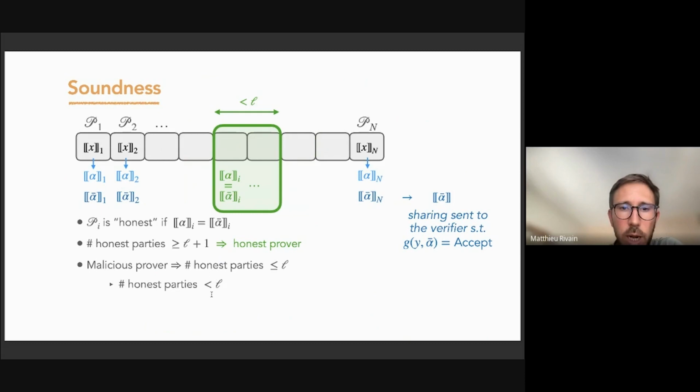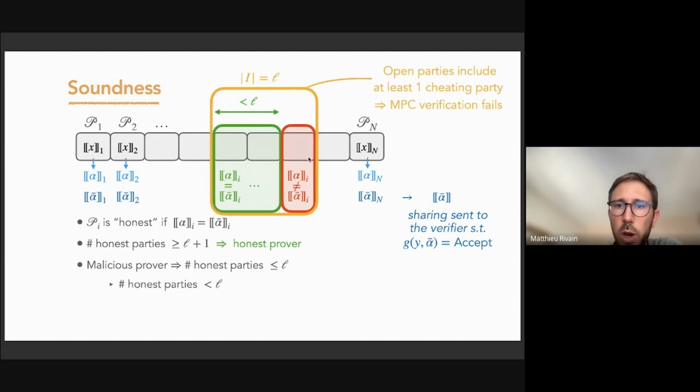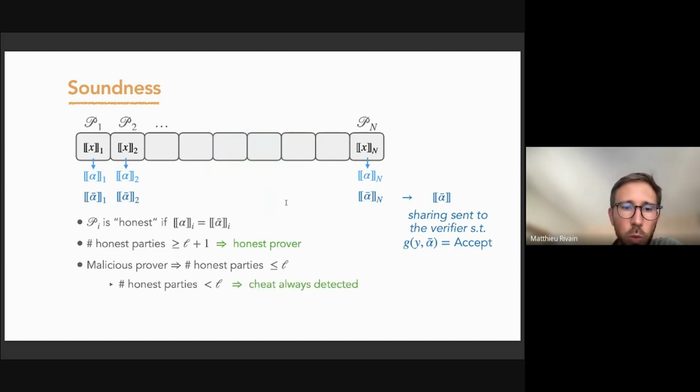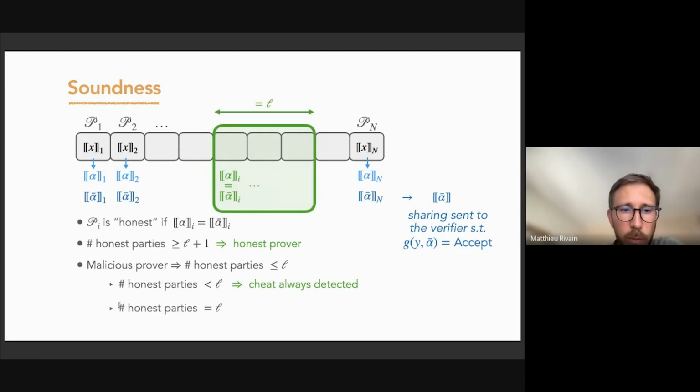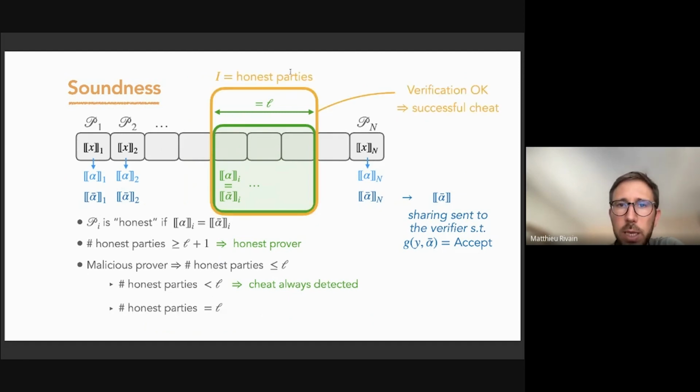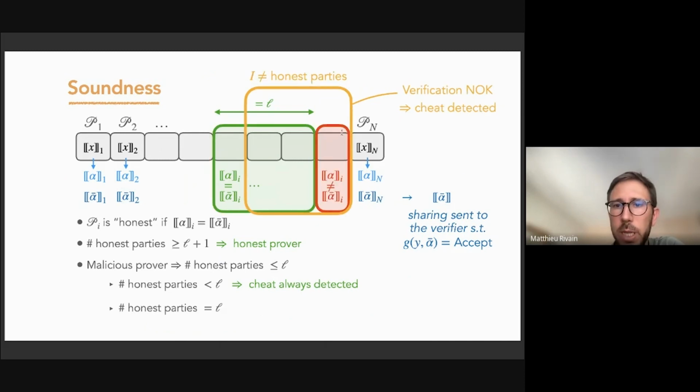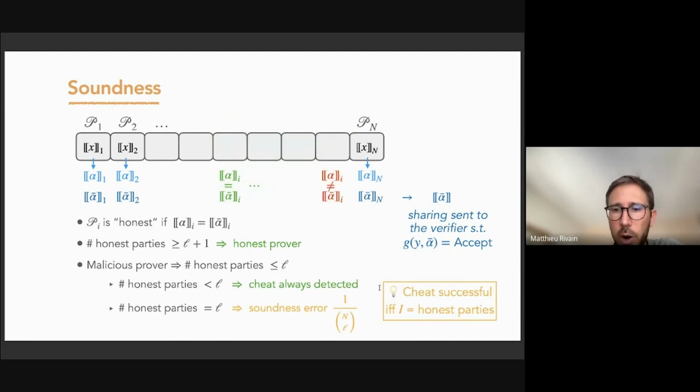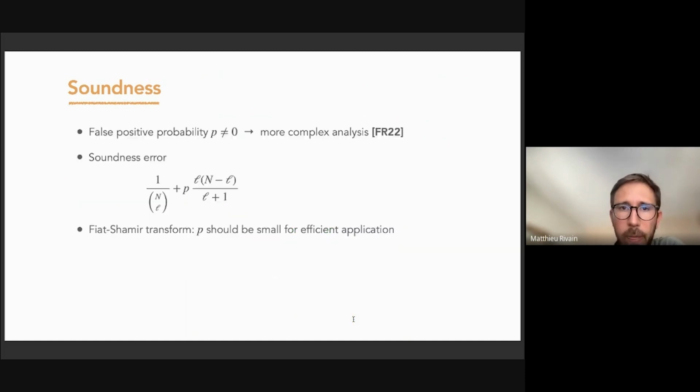So in case it's strictly lower than L, the cheat will always be detected because we will open one dishonest party. So this cannot work as a strategy for a malicious prover. So the only strategy that can work for the malicious prover is to have exactly L honest parties. And this won't be detected if the set of open parties matches the L honest parties. But if it doesn't match, this will be detected. So we'll have a soundness error, which is basically 1 over L among n. And so for L equals 1, we recover 1 over n.